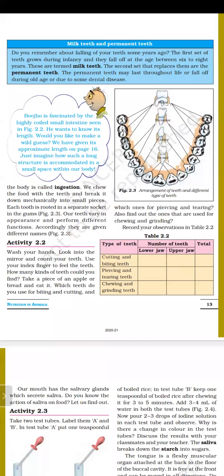The second set that replaces them is known as permanent teeth. The teeth which appear after the milk teeth fall are known as permanent teeth. The permanent teeth may last throughout life or fall off during old age or due to some dental disease.